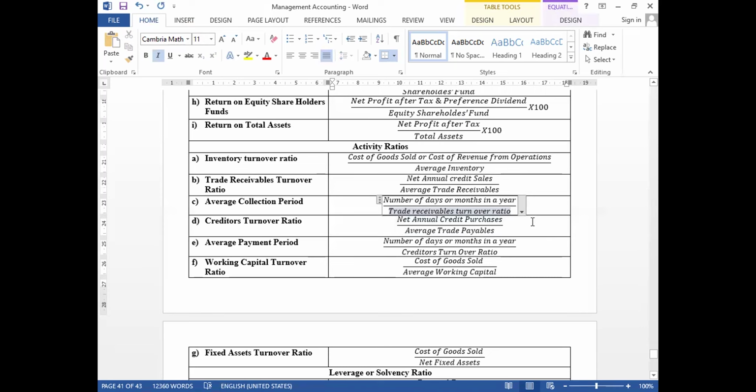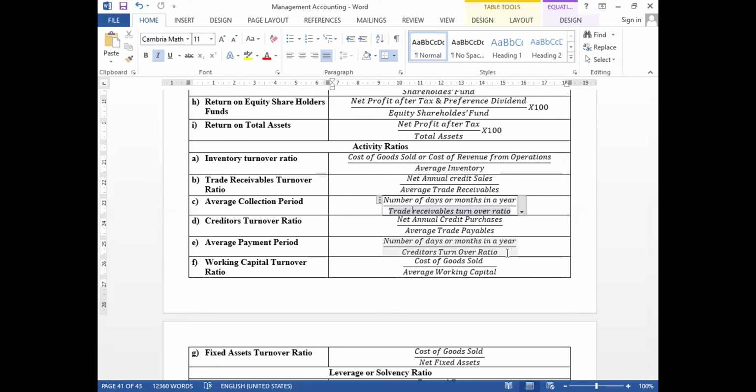And average collection period. For the collection period, we should know for how many months we are going to provide credit facility to the customers. Based on that, we can calculate the average collection period. Average payment period is also the same: while paying the creditors, we need to know how many months the creditors are going to provide the credit facility.